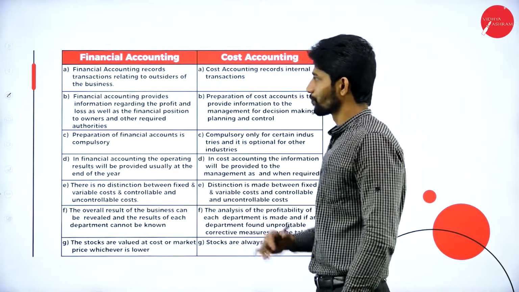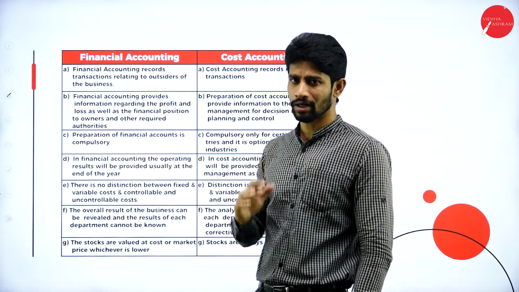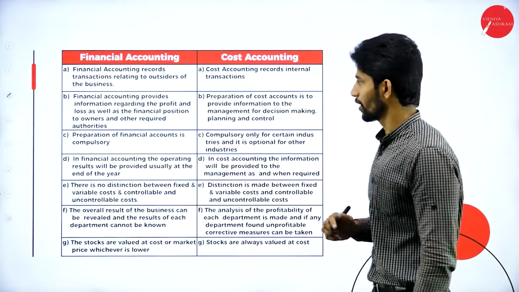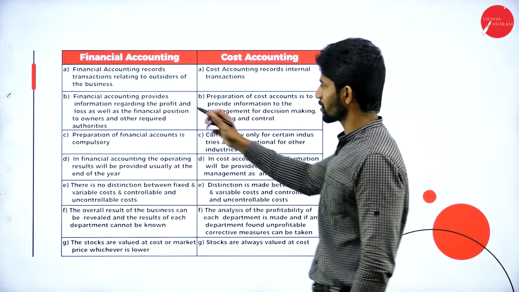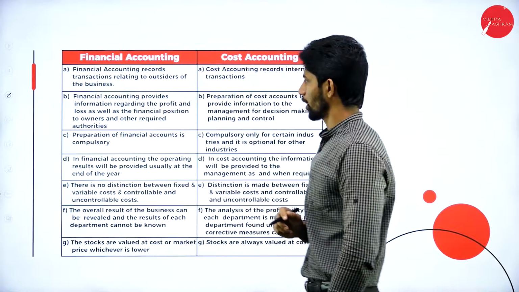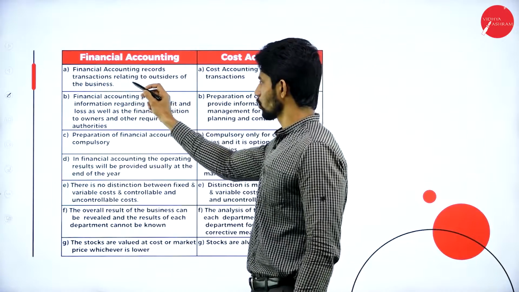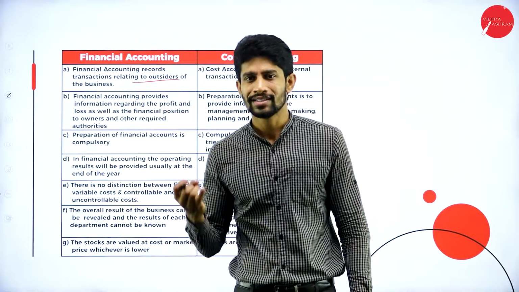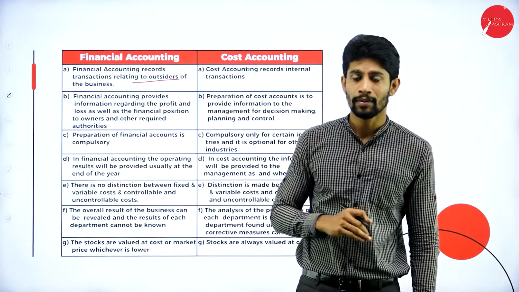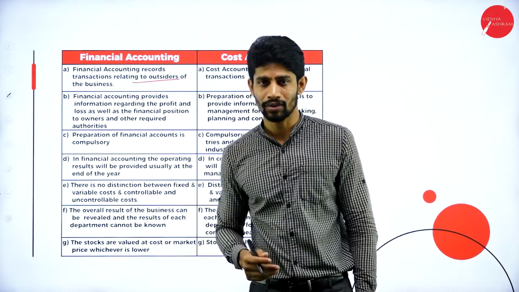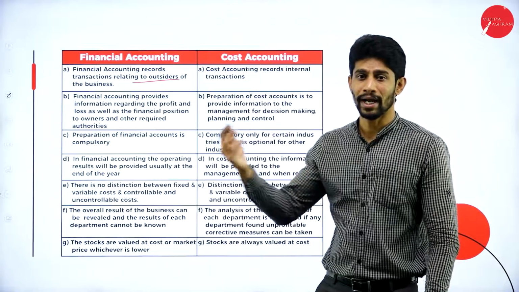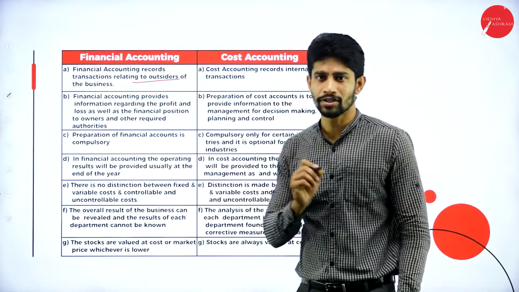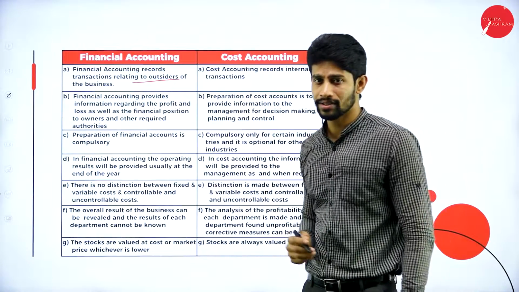And the next thing is the difference between financial accounting and cost accounting. So what is the first difference? Financial accounting records transactions relating to outsiders of the business. In financial accounts, what are we going to do? Sales account, purchase return account, sales return account, bank account. So in financial accounting, we are going to maintain the outsiders' accounts.